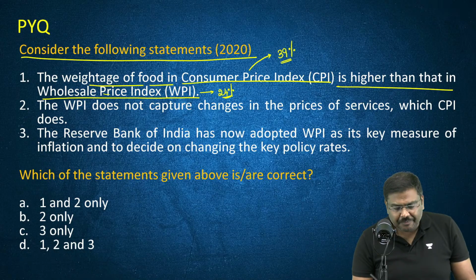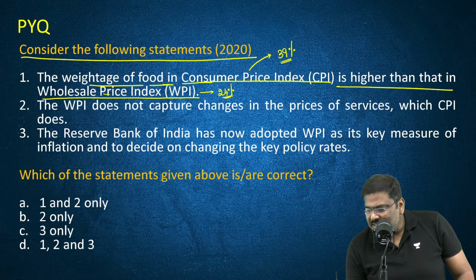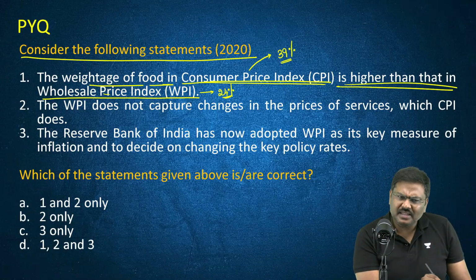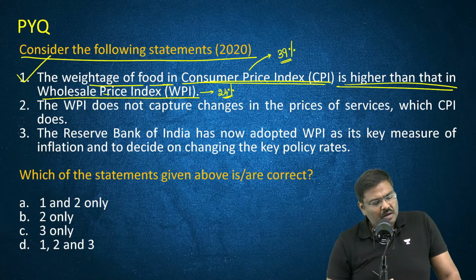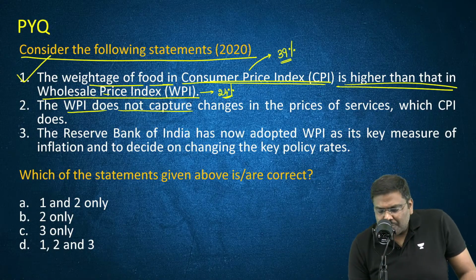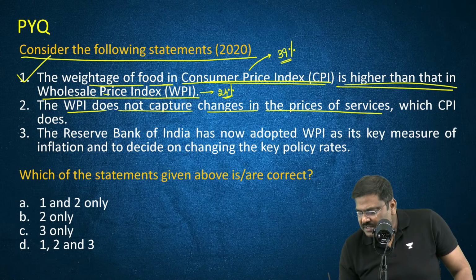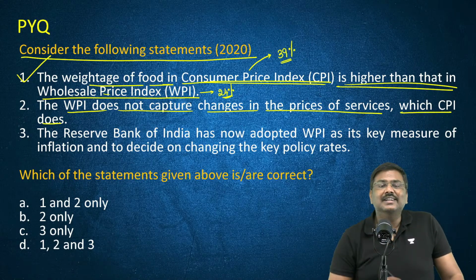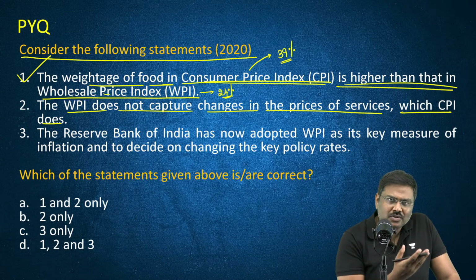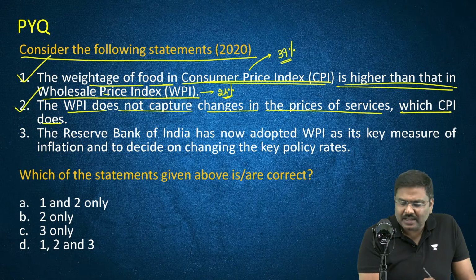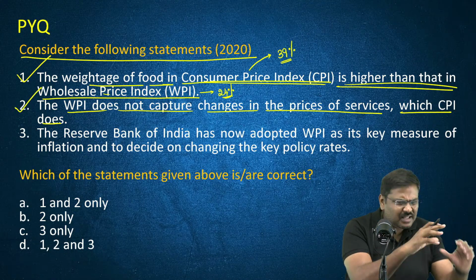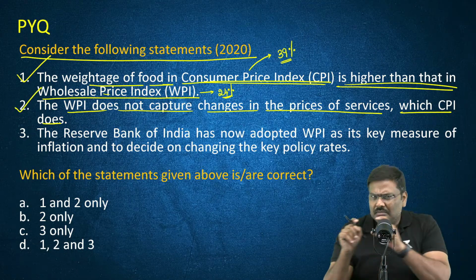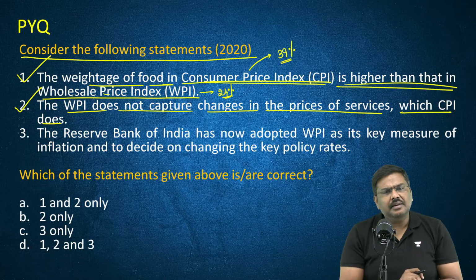So statement 1, weightage of food in the CPI is higher than that in the WPI. Yes, it is correct. The WPI does not capture changes in the prices of services, which CPI does. Yes, that is also correct. Right, so WPI does not capture the services in the basket. No services are there, but in CPI, the services are there.